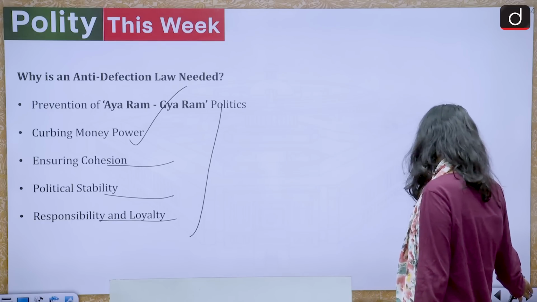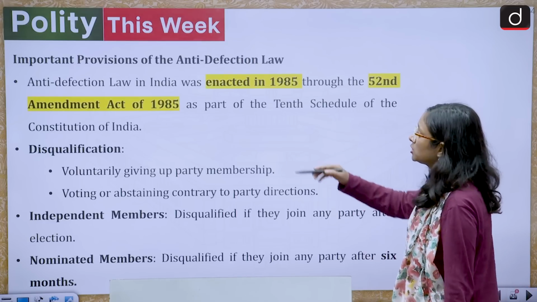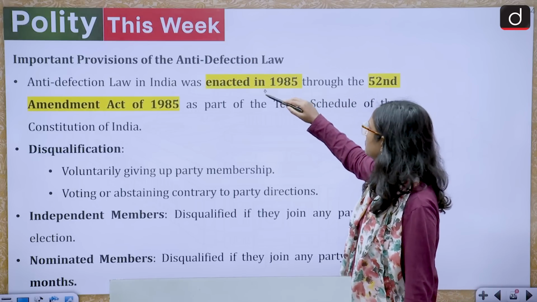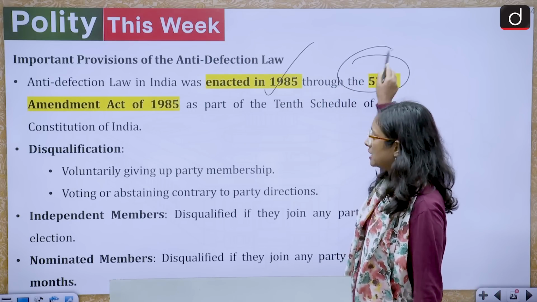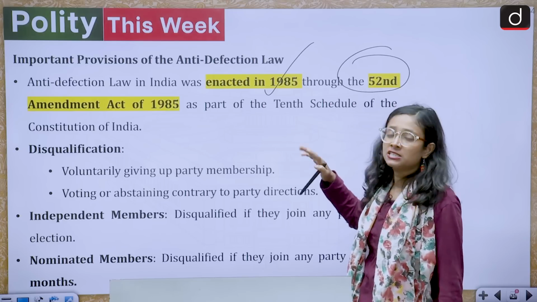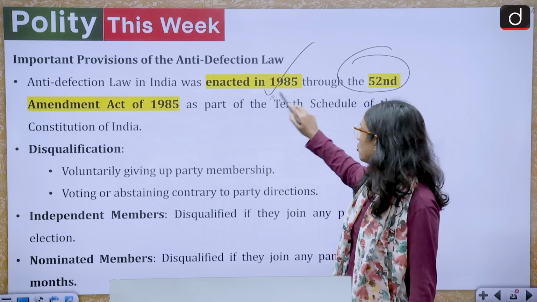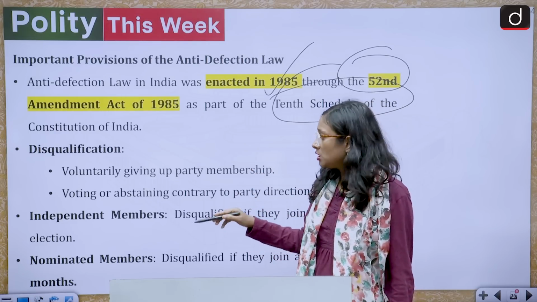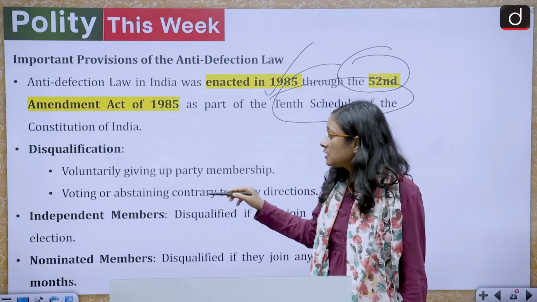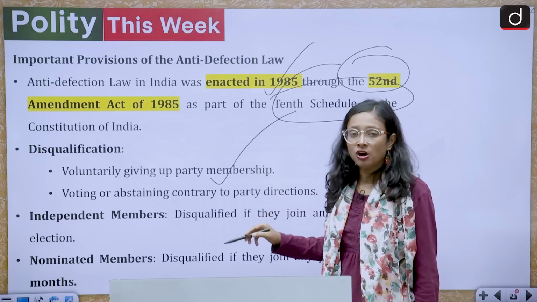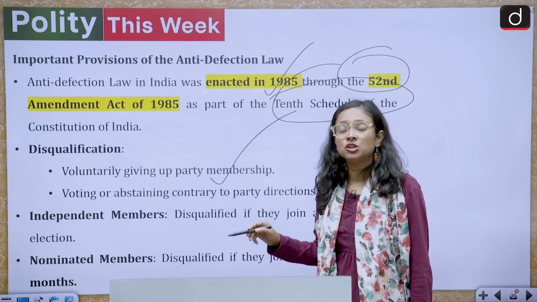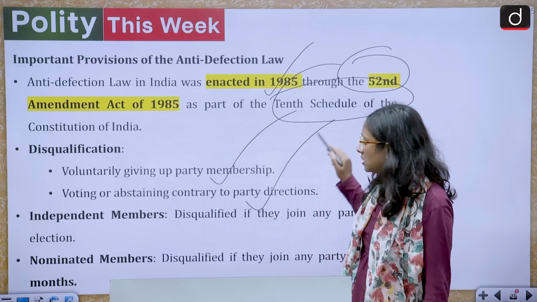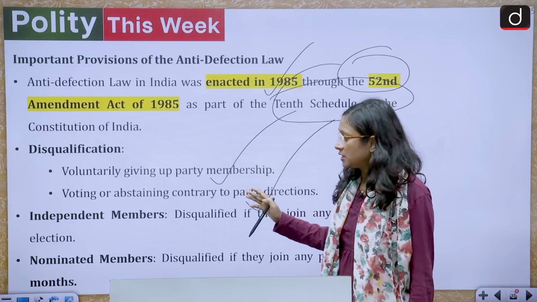Now we'll come to another slide, which is about the important provisions of the Anti-Defection Law. It was enacted in 1985 through the 52nd Amendment Act of 1985, and it is a part of the 10th Schedule of the Indian Constitution. What are the criteria for disqualification? If any person voluntarily gives up party membership, or decides to vote against the party mandate. These are the two criteria for disqualification.